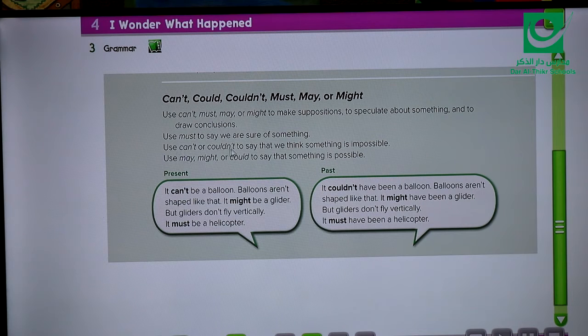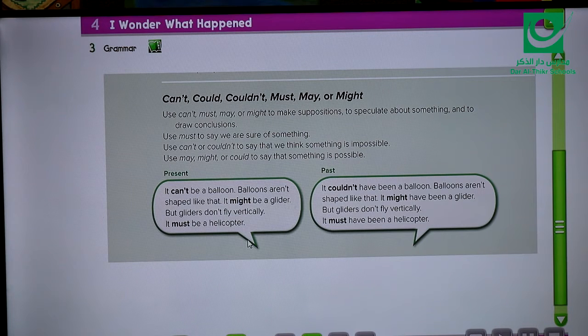Use can't or couldn't to say that we think something is impossible. Here in the second situation, also I am sure, but I'm sure that this thing is impossible. So I can use can't or couldn't. What about if something is possible? It might happen. In this situation, we can use may, might, or could to say that something is possible.